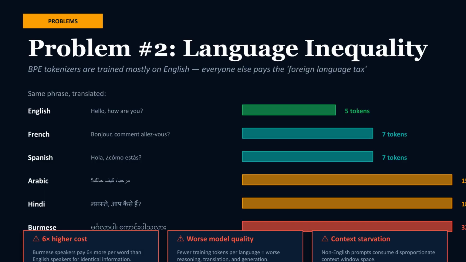Problem 2 is language inequality, as BPE tokenizers, trained primarily on English, create a, quote, foreign language tax. Non-English phrases often require significantly more tokens than English equivalents, resulting in up to 6 times higher costs, worse model quality, and context starvation for non-English users.